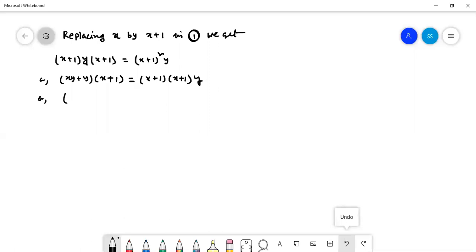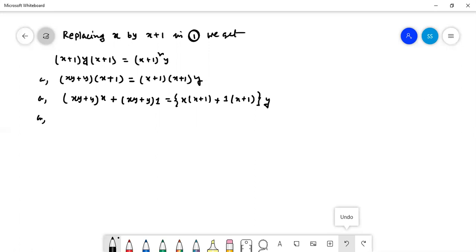So from here we can write down that xy plus y into x plus xy plus y into 1. Then from here we can write down that x into x plus y plus 1 into x plus y, whole thing into y, by distributive law.